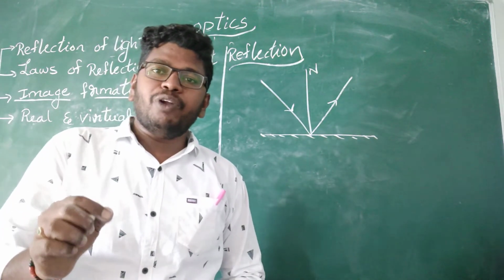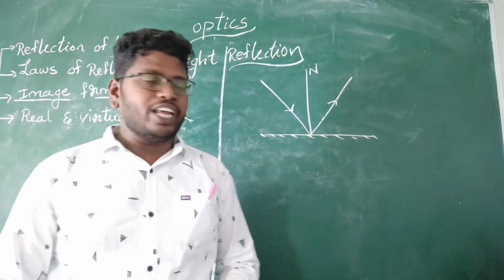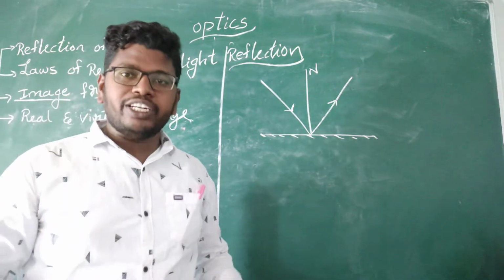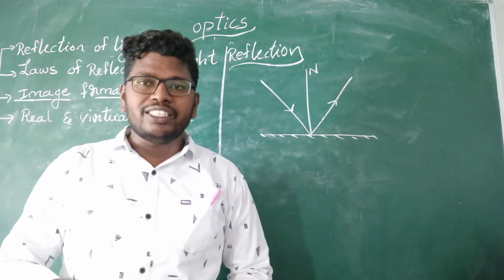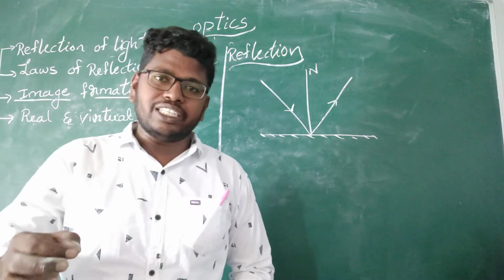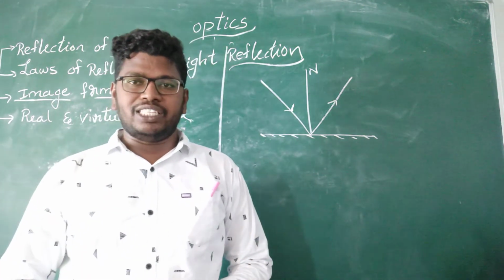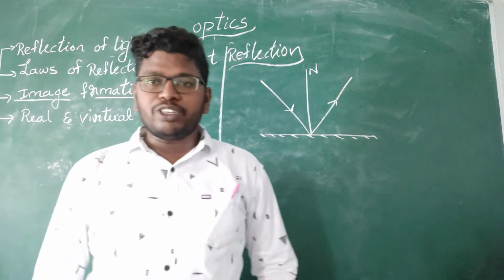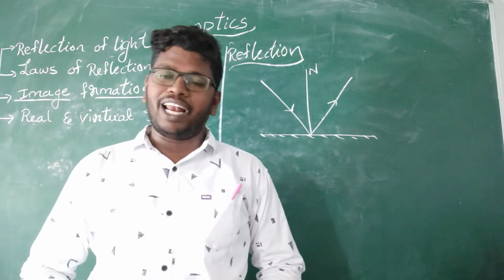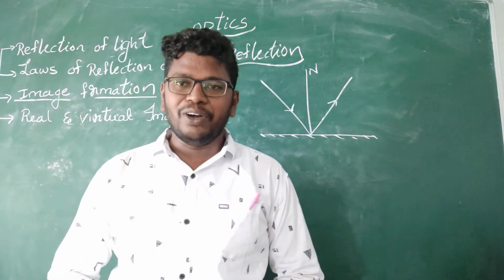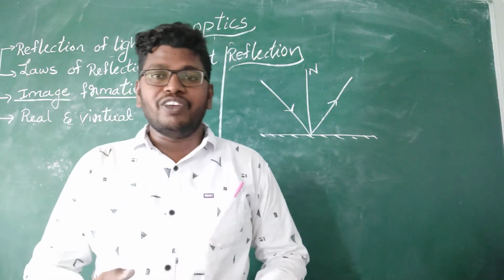Whenever we have a smooth surface, reflection can take place. For example, in your house there are tiles. Whenever they are cleaned, we can see our face because the tiles are very smooth. So at that time we can see our face, our image. When we stand near a mirror, do I appear like Prabhas? No. How I am, like that only I will appear. Yes or no? Whenever you stand near the mirror, due to reflection we can see our face.